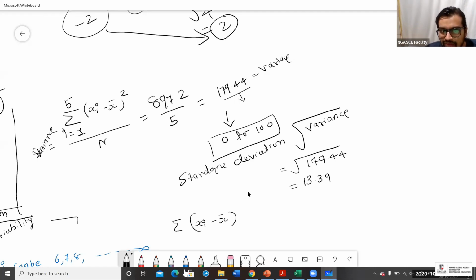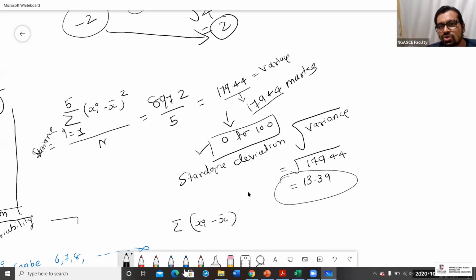If we put it under a root sign, then only we'll get this 13.39 marks. Otherwise, based on the variance, it would be 179.44 marks. How can that be possible, Tejas? How could this much variation be there in the data? Because our range is that a student can score a maximum of 100 marks. Understood, Tejas? Yes or no?